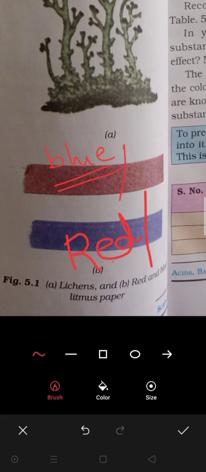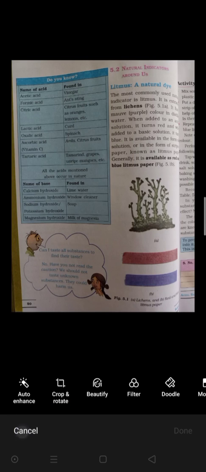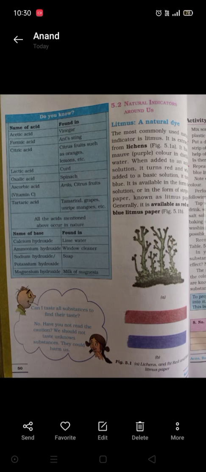clear? So till this we'll keep here. You will have to write down these new words from the textbook. Okay, and till that we'll keep here.